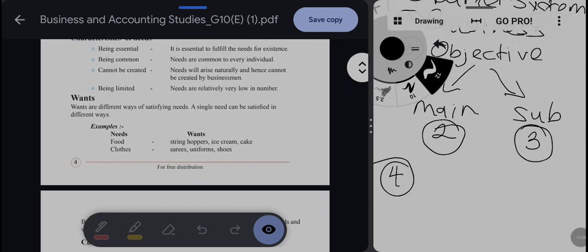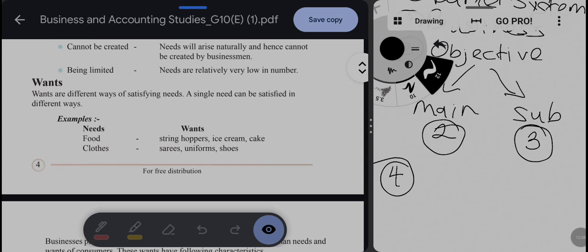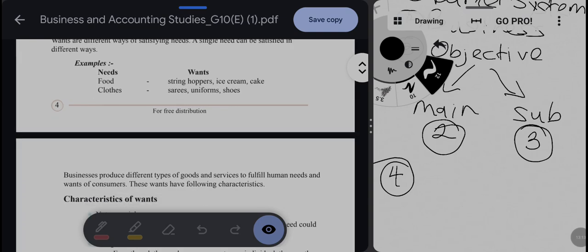Okay, the second one is wants. Wants are the different ways to satisfy the needs. A single need can be satisfied in many different ways. Those are called wants. For example, the need of food we can fulfill with string hoppers, rice and curries, ice creams, cakes, and so on. There are so many things. Clothes also, like saris, uniforms, shoes, skirts, blouses, and so on.